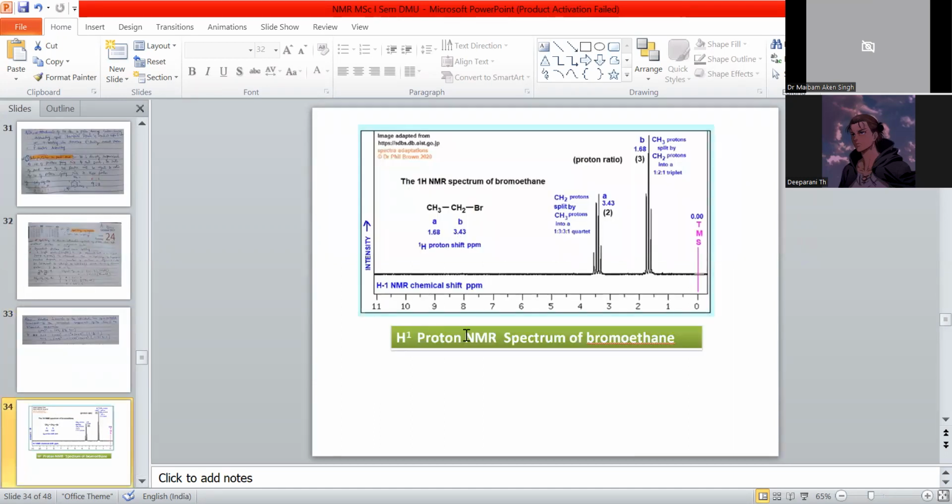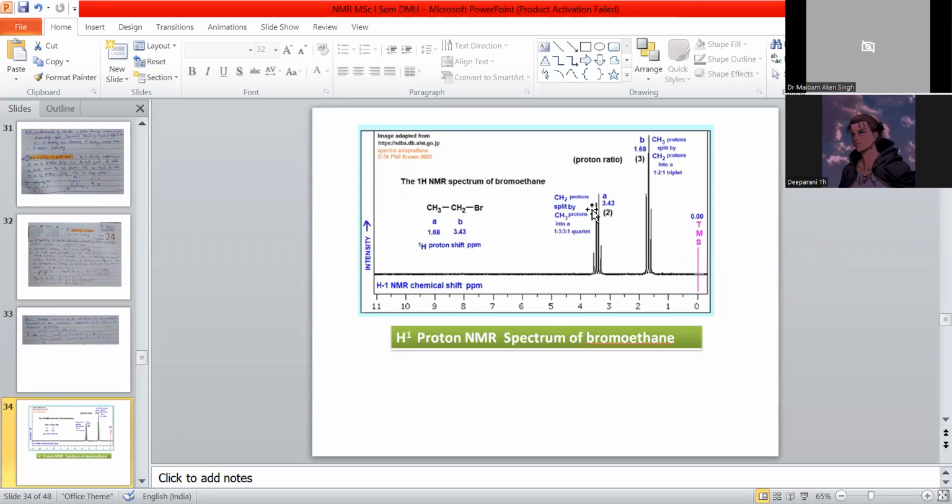This is the picture I have collected: the proton NMR spectrum of bromoethane. Intensity, here A and B. The peak values are reflected here: 1.68 delta and 3.43 delta, the values of A and B.